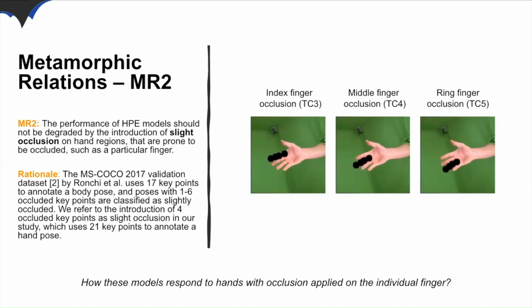We expect the performance of HPE models should not be degraded by the introduction of slight occlusion on hand regions that are prone to be occluded, such as particular fingers, in line with the MS-COCO 2017 validation dataset, which used 17 key points to annotate a body pose and classified poses with 1 to 2 occluded key points as slightly occluded. We refer to slight occlusion in our study as the introduction of 4 occluded key points, given that the selected model used 24 key points to annotate a hand pose. Testing images with different types of finger occlusions are displayed on the right.